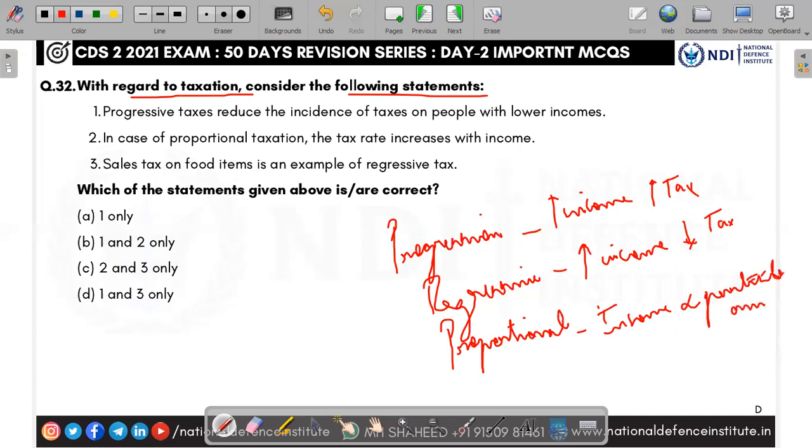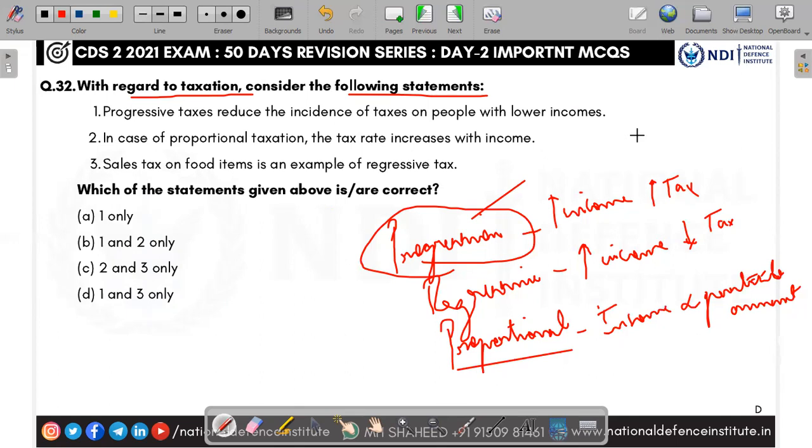amount, like 100 rupees. Here, with respect to your income, your tax will increase. Here, with respect to your income, your tax will decrease. But here, whatever your income, you have to pay a particular sum. That is called proportional. For example, you take income tax. Any taxation system should be progressive. If I earn 1 lakh, I have to pay 10,000 rupees as tax. If I earn 10,000 rupees, I have to pay 500 or 1,000 rupees as tax. Yes, good. Progressive taxation is good. No problem. Income tax is a progressive taxation.